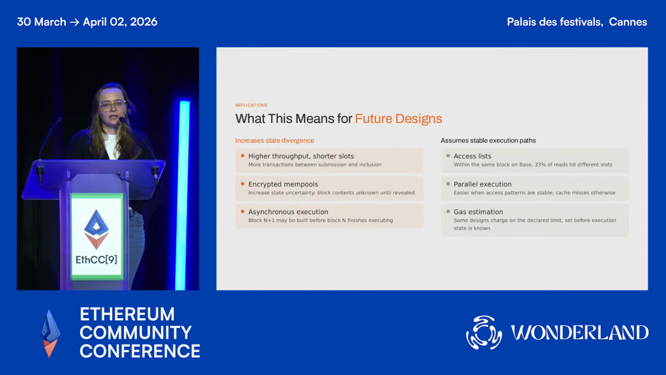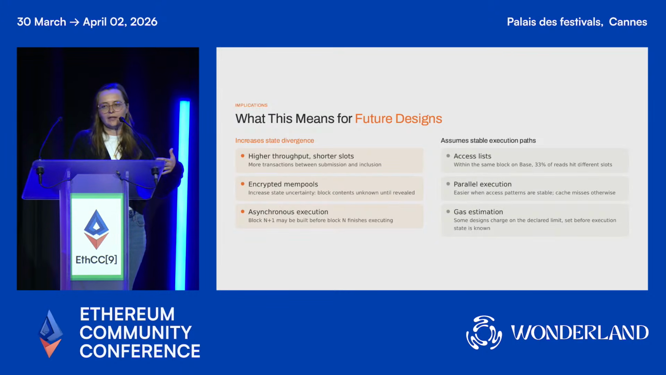Now, at the same time, there are various things in the EVM that assume stable execution paths. Access lists assume you know what you're going to be accessing. Parallel execution, if you're doing it optimistically, wants the access patterns to not be dynamic so that you don't have cache misses when you're re-executing. The same goes for gas estimation, especially if you're charging on the declared limit, which some of the asynchronous execution chains like Monad are doing. You want users to be able to predict this.